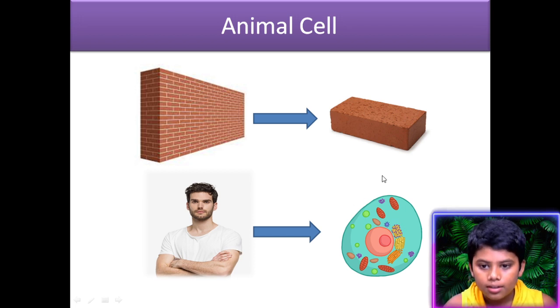Now, it is also called a unit because the wall has a unit. The smallest unit of a wall is a brick. Like that, the smallest unit of a human is a cell. Now we can know about the parts of the cell on the next page.